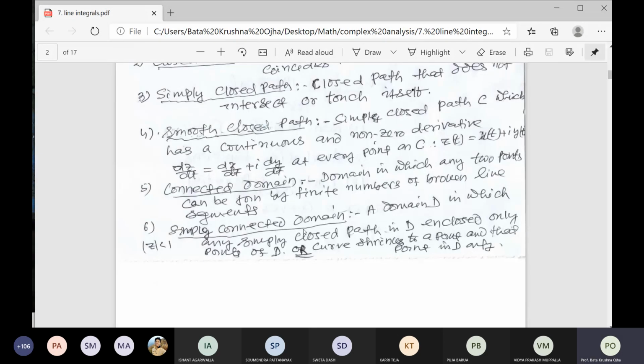Suppose you take a circle. If you take any 2 points, then you can join those points by a line segment.